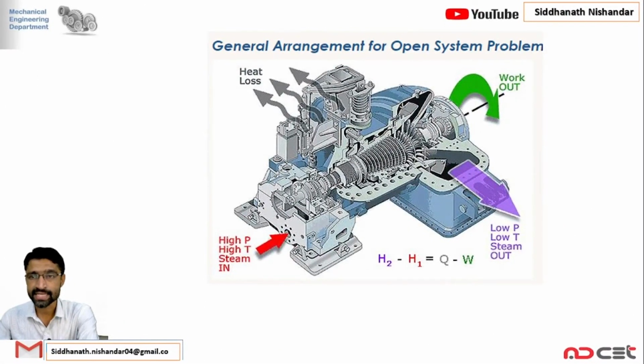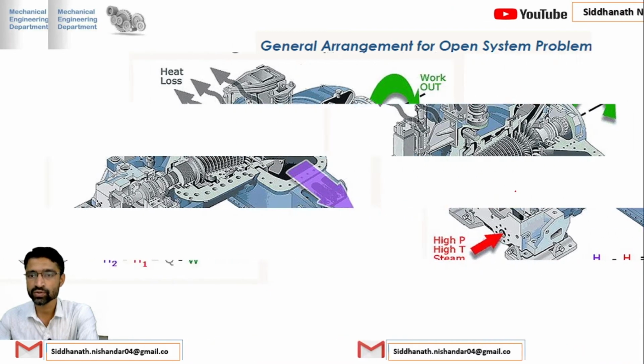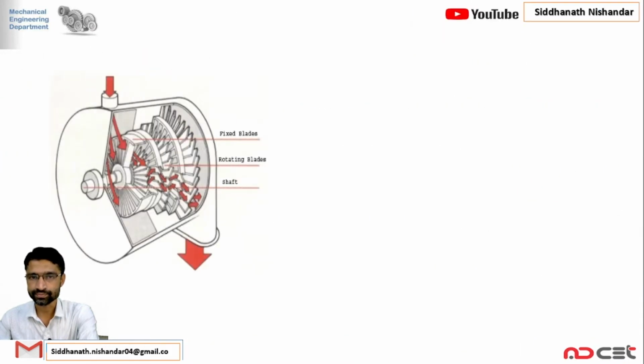The next example is the steam turbine. This is the actual figure, and this is the symbolic representation of a steam turbine. We know turbines produce mechanical energy in the form of a rotating shaft. In that case, steam comes in and steam goes out. So I indicate mass in and mass out.